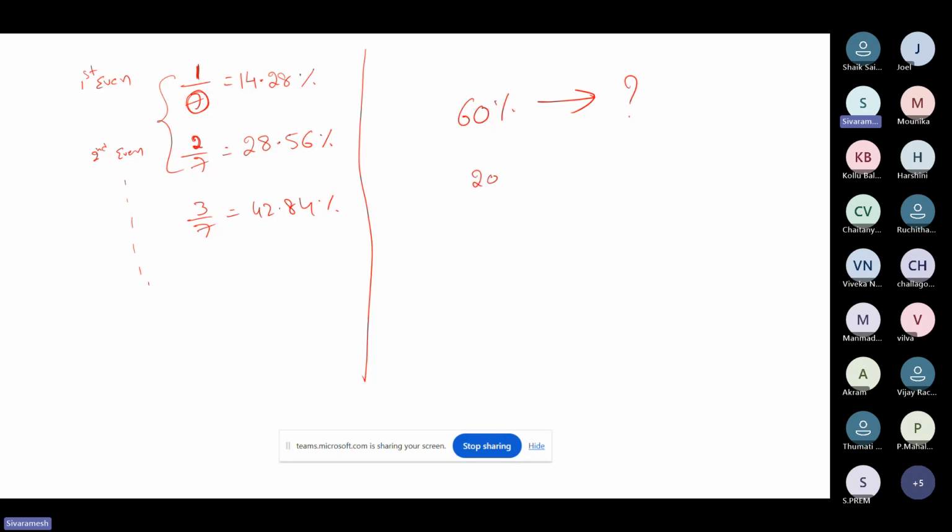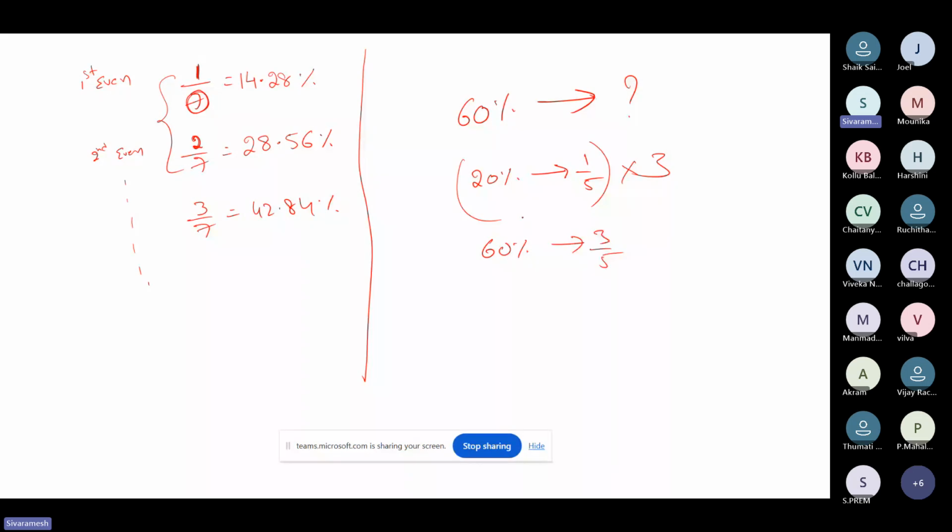Already we know that 20% means 1 by 5, correct? Now you need to make this 20 into 60. How? Very simple. Multiply the entire equation by 3. So this will become 60% and this will become 3 by 5. So 60% is 3 by 5.